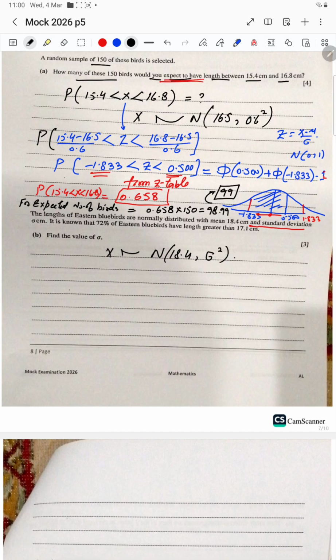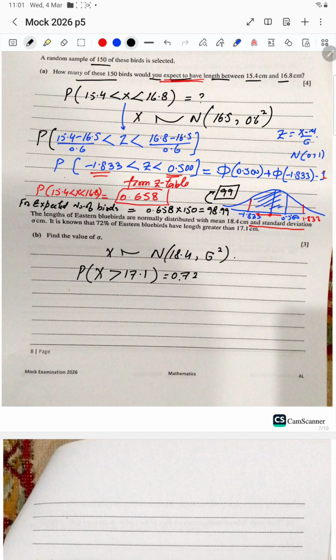It is known that 72% of western bluebirds have length greater than 17.1 centimeters, meaning the probability of x greater than 17.1 is 72%, 0.72. Okay, this is given, and that means 72% is 0.72. I can write it like this.